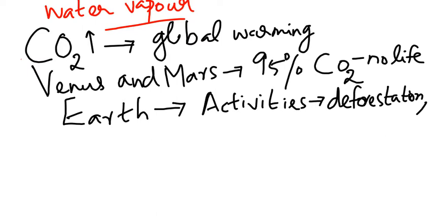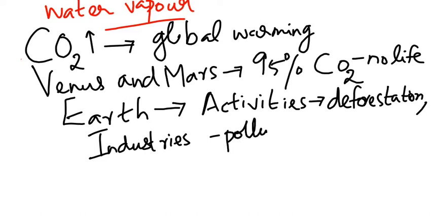Any other activities which can release carbon dioxide? Very good. Industries and automobiles and all, they are pollution. They release carbon dioxide gas. Then, any other activity of ours?